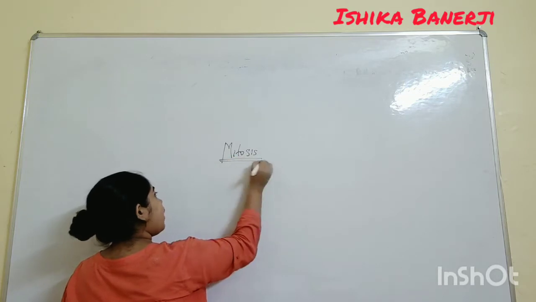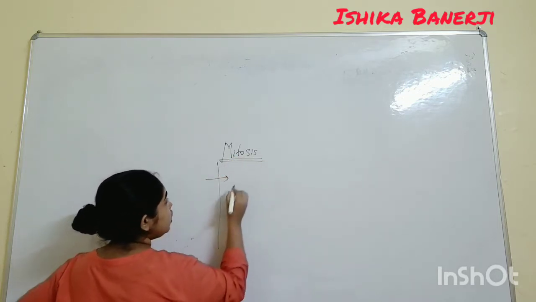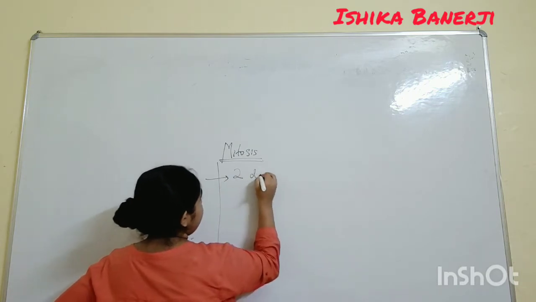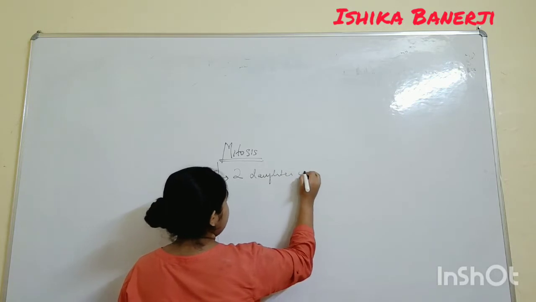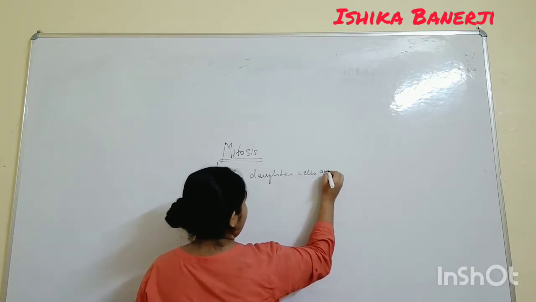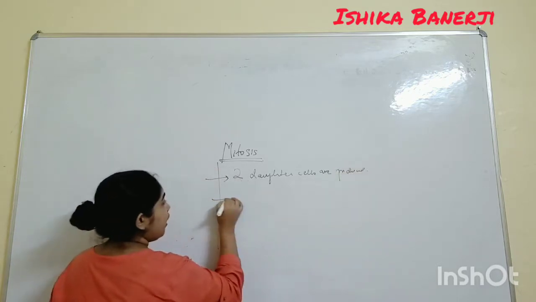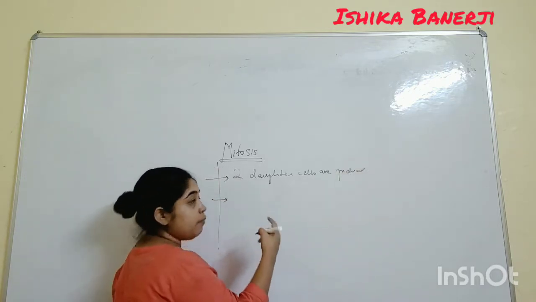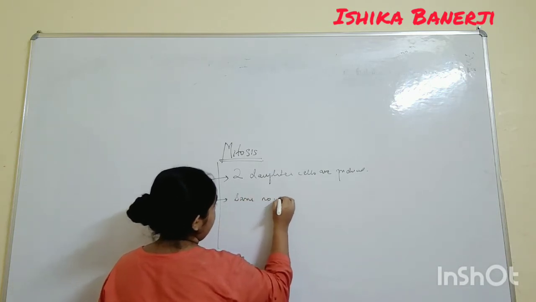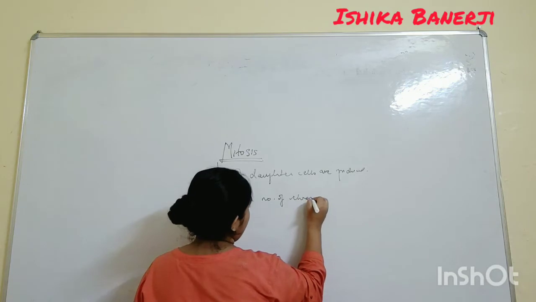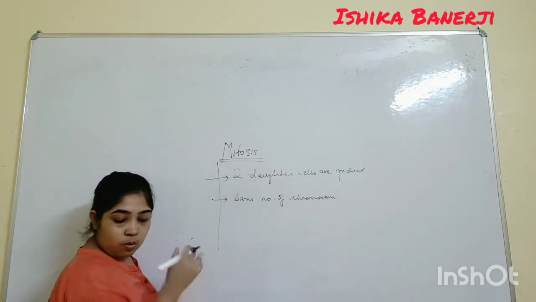A few facts about mitosis which I have already told you, but before starting just remember: in mitosis, two daughter cells are produced. Same number of chromosomes will pass from one cell to another.